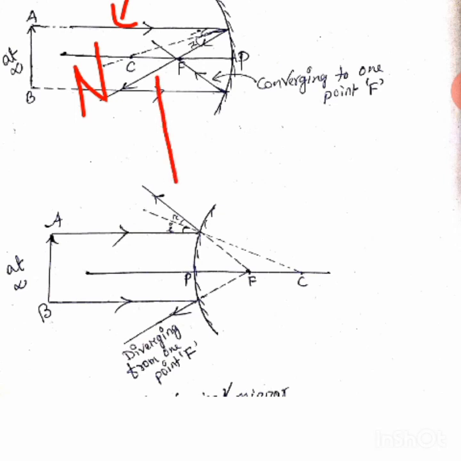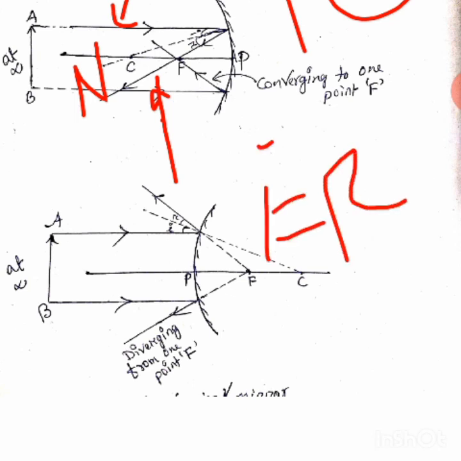Similarly, this is the reflected ray. Clear? So the reflected ray is making one angle, and that angle I told in the first video, it is R, the reflected angle or angle of reflection. And what is said? I is equal to R.